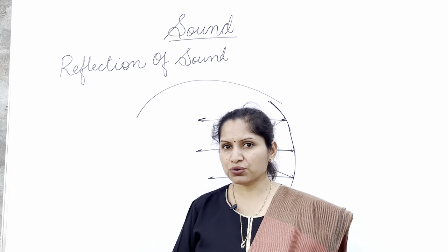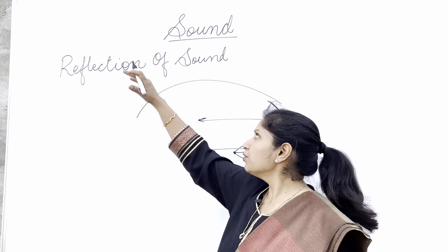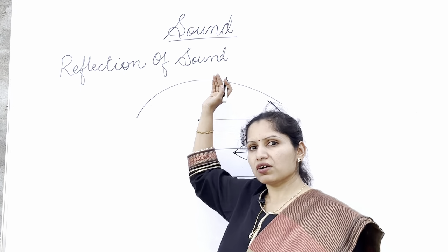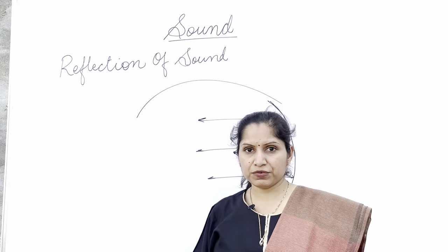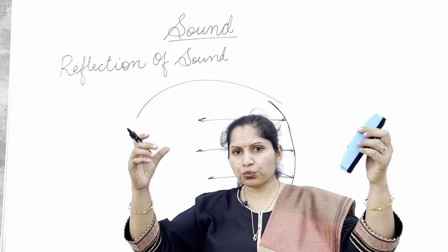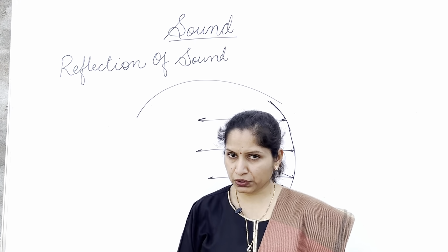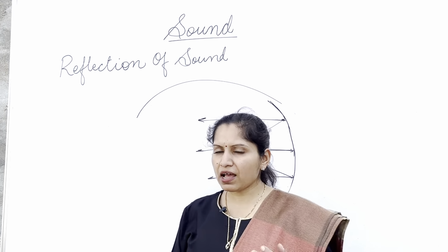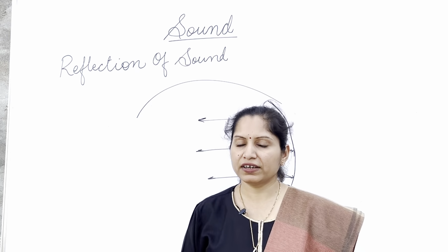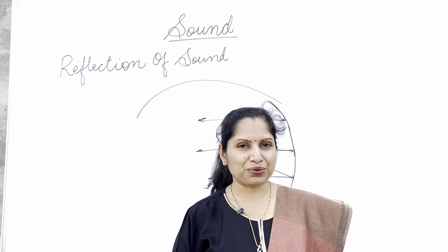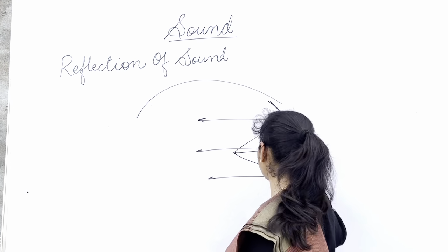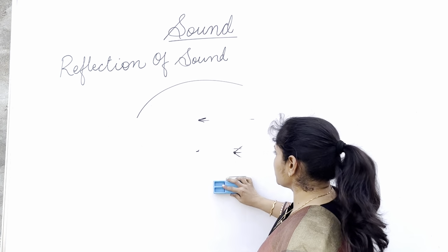And for that reason only, we construct the roof of the concert hall in a dome shape, so that all the sound waves, after getting reflected back, reach each and every person sitting in that hall. So these are the three applications or uses of multiple reflection of sound. I hope that is clear to you all. All this is important from this chapter.